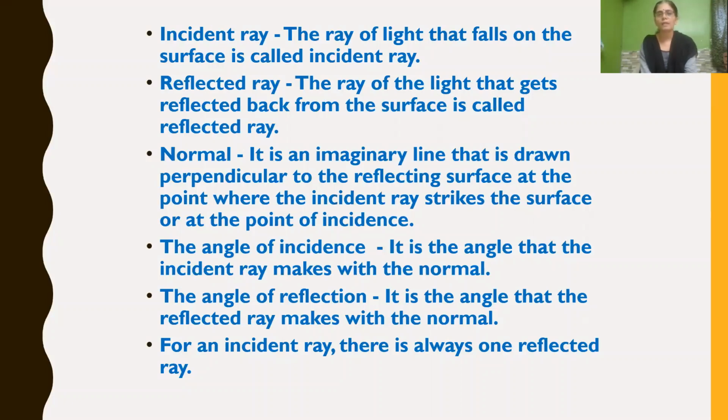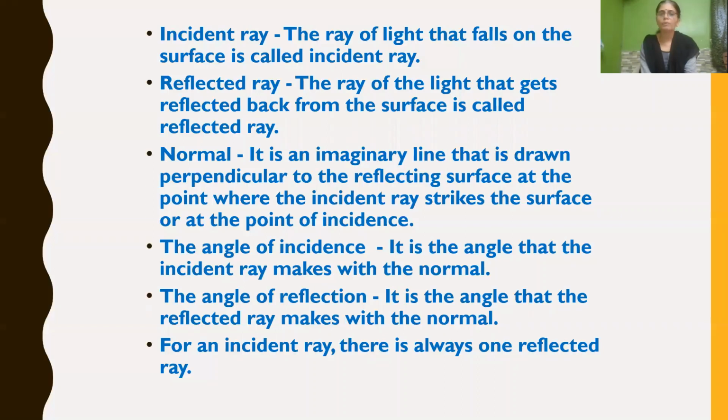The reflected ray is the ray of light that gets reflected back from the surface after it strikes. What is normal? It is an imaginary line drawn perpendicular to the reflecting surface at the point of incidence, and it is called the normal.